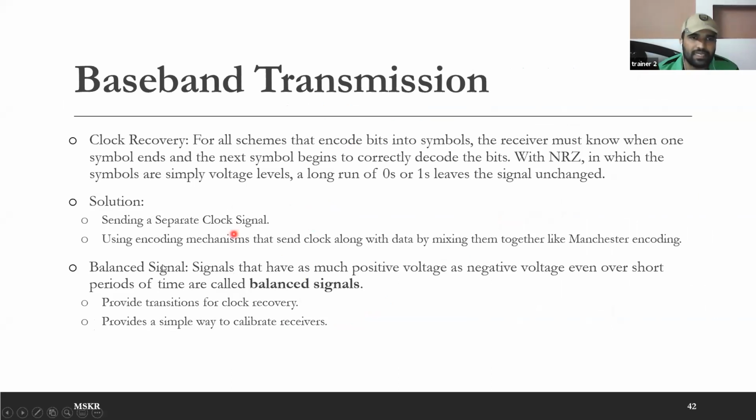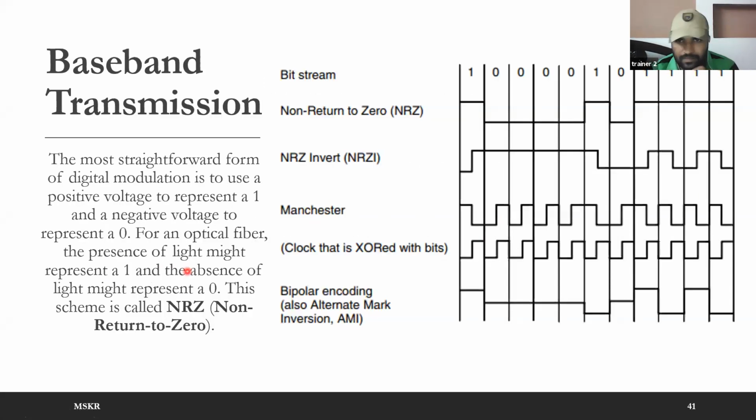Now the other thing is balanced signal. The importance of this balanced signal is, when you send data, if you are using things like this NRZ or NRZI, say for every 1000 bits you are going to get the average of this received signal.